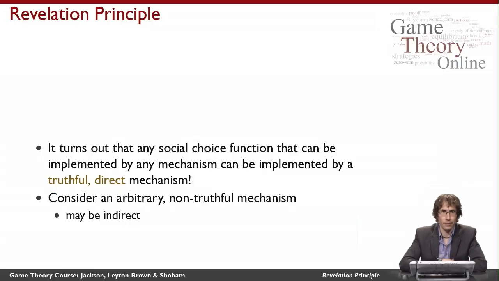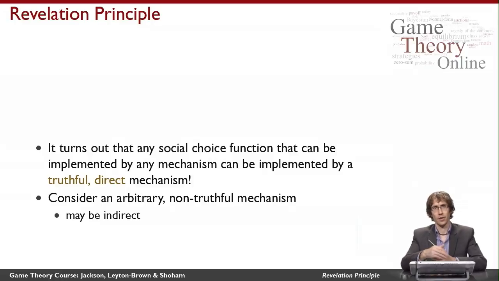Now, a direct mechanism is truthful if the equilibrium strategy for every agent, when they have to write something down on that piece of paper, is just to write down all of their private information. So simply to declare what their type is. So a truthful mechanism gives agents the very easiest strategic problem that they can have.